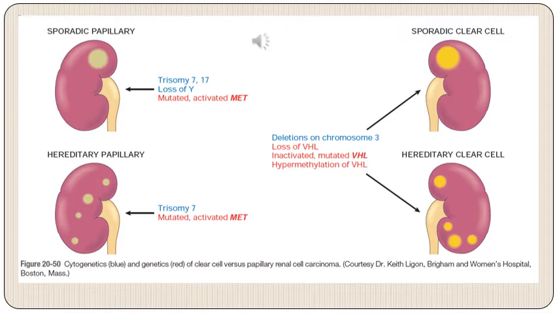Also, we can see that in sporadic types, there is just one tumor, because usually there is a presence of a single tumor in the sporadic type. Whereas if the tumor is of a hereditary type, then usually these will be multifocal and they tend to be bilateral.